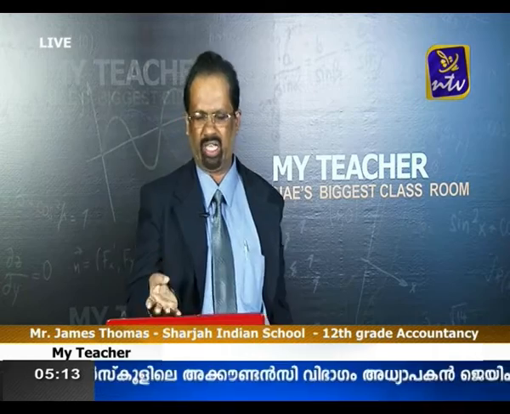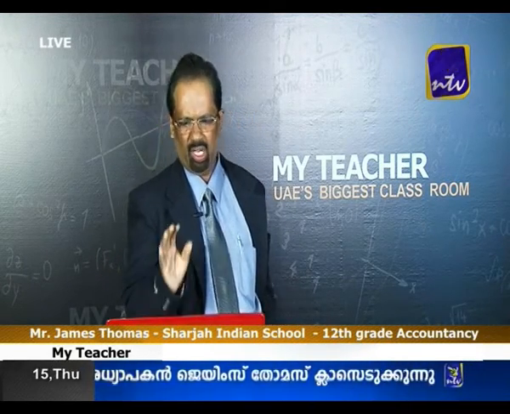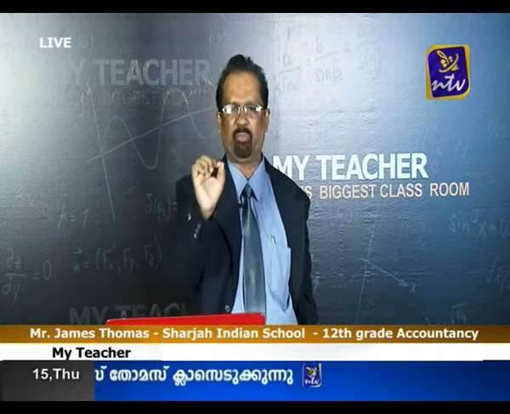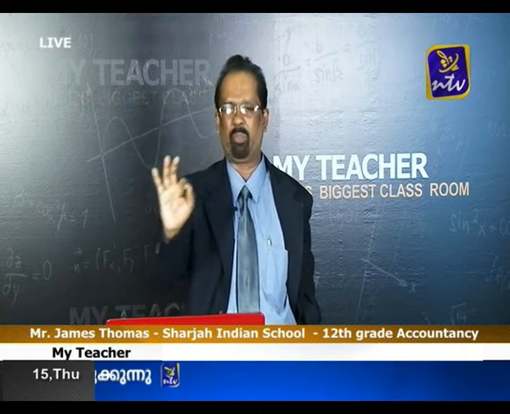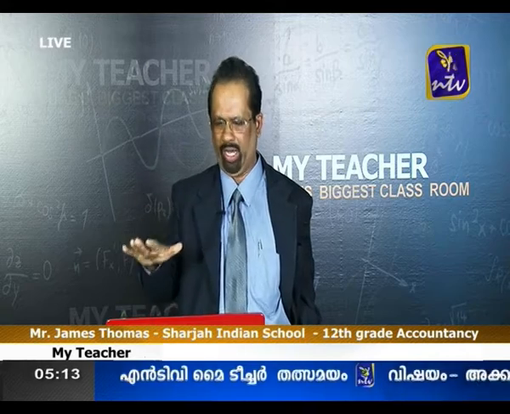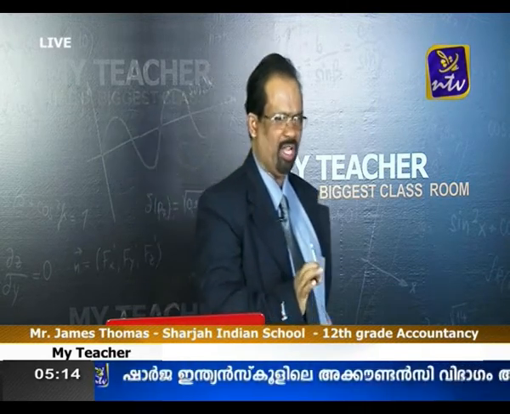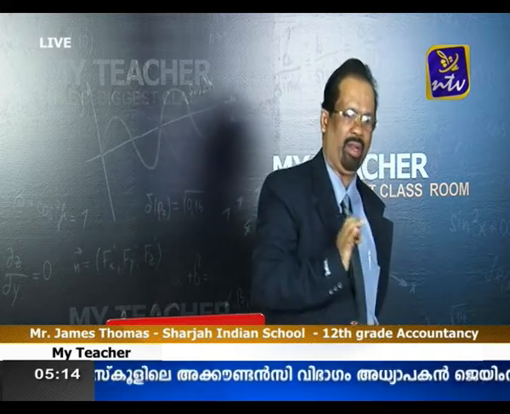So what do you mean by certain contingencies? Like the death of a partner, or if the partnership is for a fixed period and the period is over, that particular partnership comes to an end. Or the partnership is for a particular venture and that work is completed, automatically the partnership comes to an end. So the last point is by giving a notice. If the partnership is at will, by giving a notice, the partnership comes to an end.